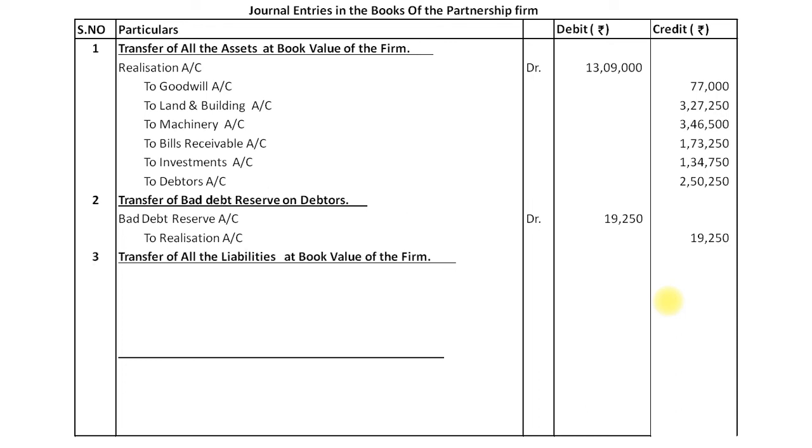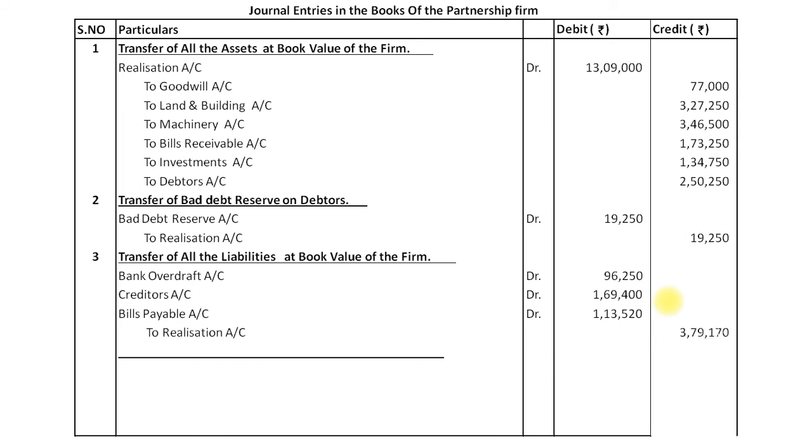Our third entry is for transfer of all liabilities at book value of the firm. Our entry will be bank overdraft account debit ₹96,250, creditors account debit ₹1,69,400, bills payable account debit ₹1,13,520